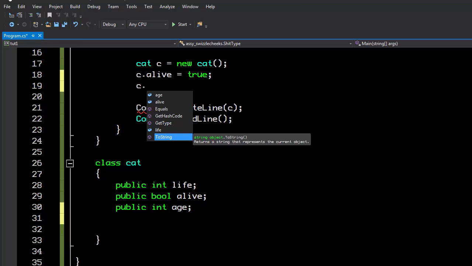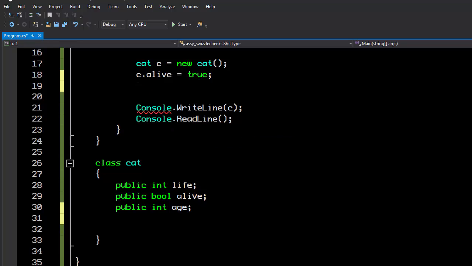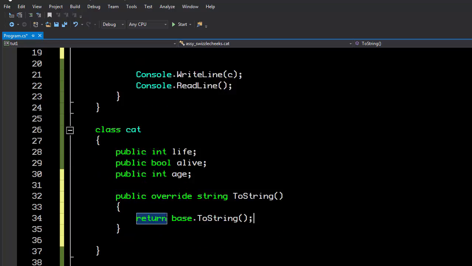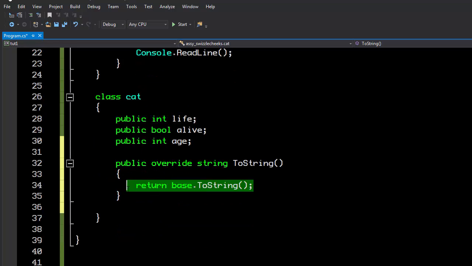Now, in this case, the ToString function literally just returns the string that contains the type of the object because we haven't actually told it how a cat becomes a string. So let's go ahead and do that. And the way that we do that is we override the function that we're inheriting from the object class. And you can see that it gives us the 3 functions that we can override, and ToString is one of them. And you can see that by default, Visual Studio has thrown this in here because it basically says, okay, well, return the value of the base class, the object, ToString, which in this case is not what we want. That is the type, the name, the assy_swizzlecheeks.cat, and we don't want that.